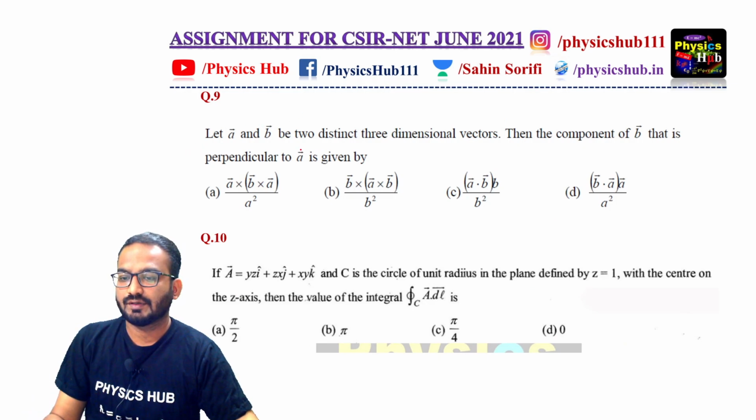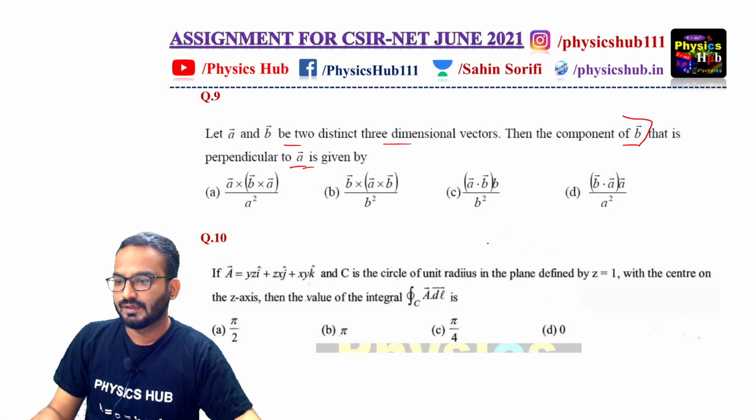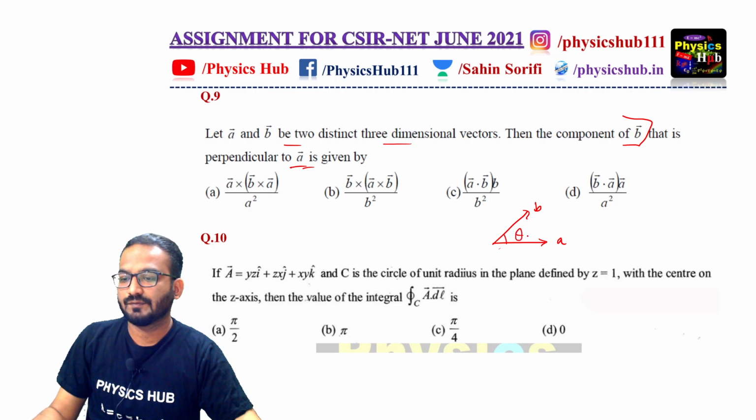Let A and B be two distinct three-dimensional vectors, then the component of B that is perpendicular to A is... Okay. So let's say this is A and this is B. So B will have two components. If this is theta, what is the perpendicular component to B? It will be basically B sine theta j cap.